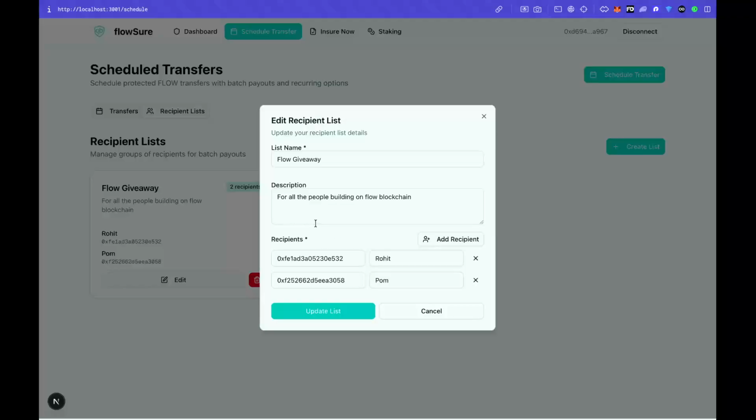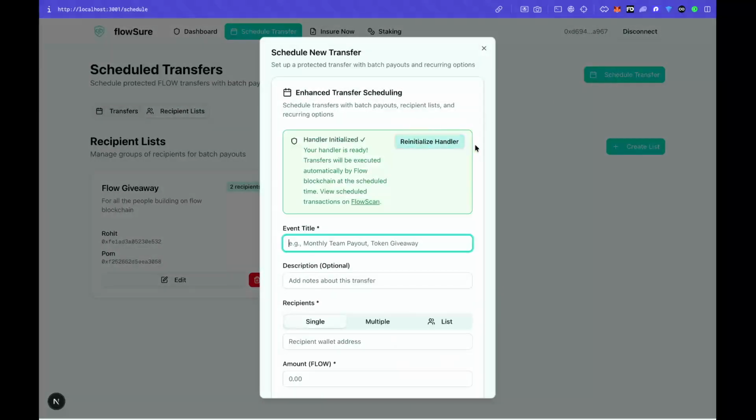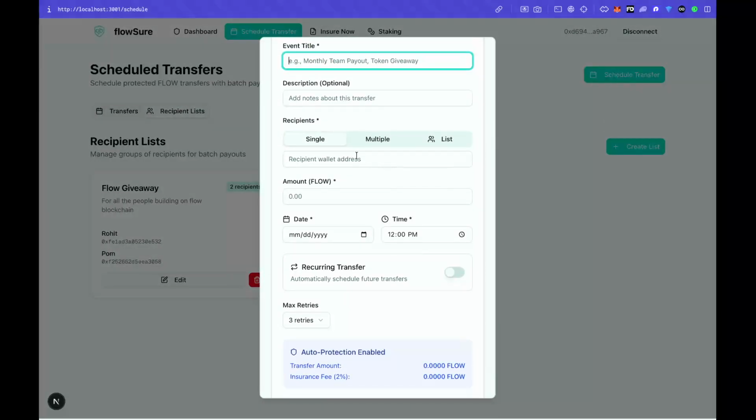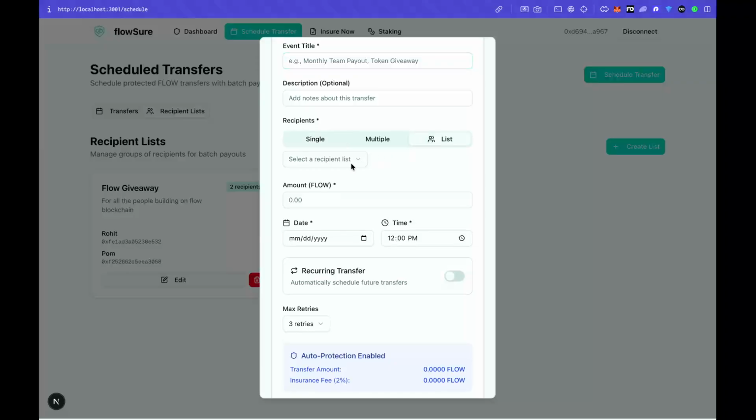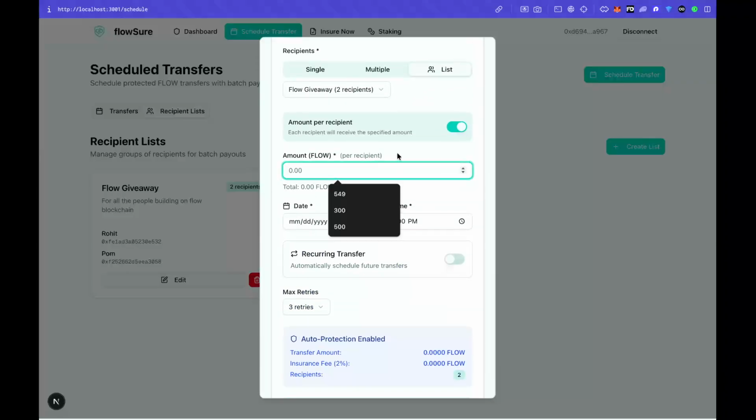Here you can add all their wallet addresses and save the list. Then you just go to Schedule Transfer, and instead of single, we go to list. We select the list, then select the amount, and automatically it would be scheduled.